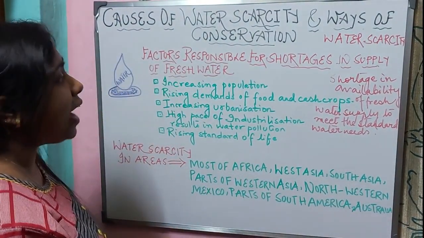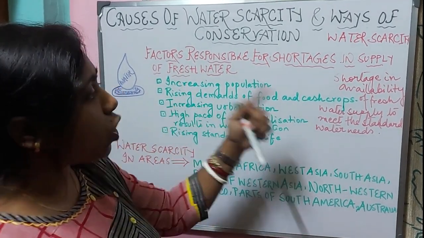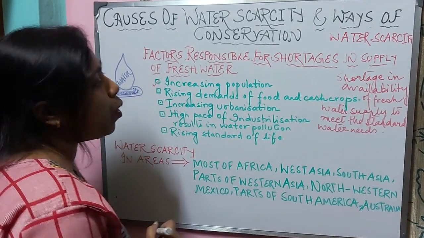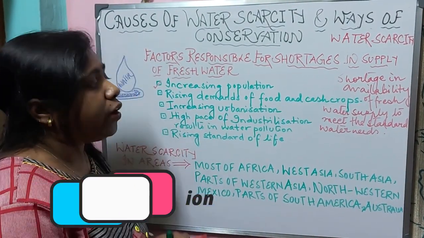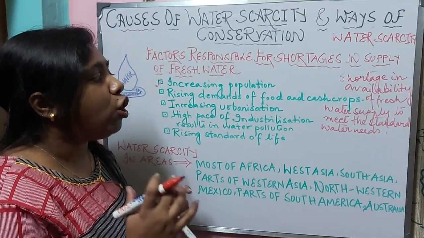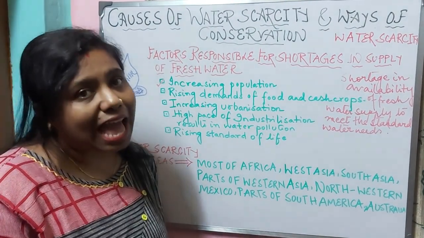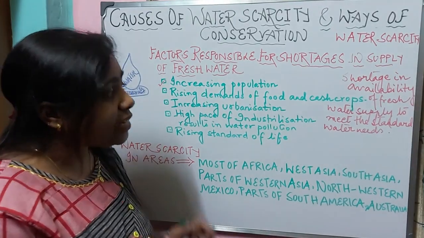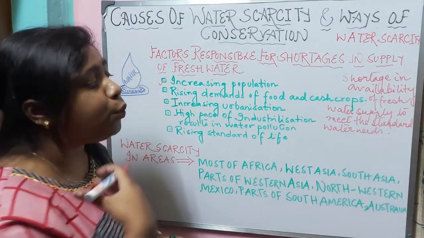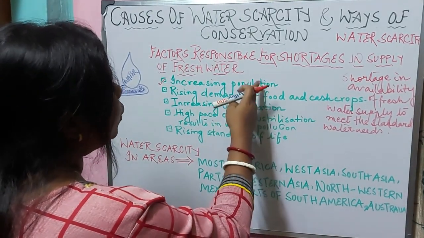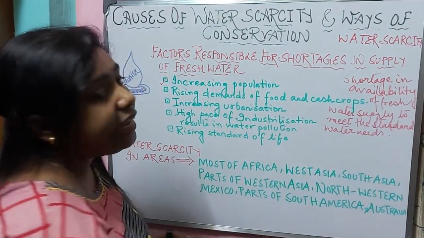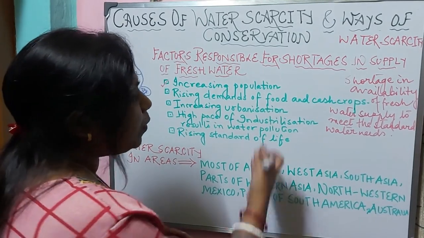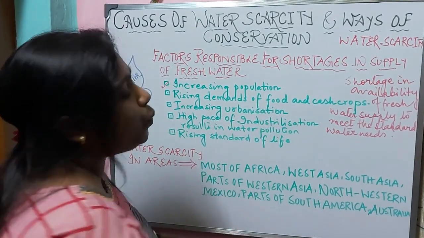Now let us see the factors which are responsible for shortages in supply of fresh water. The first factor is increasing population. As the population is increasing, it is exerting pressure on the existing water resources and the land resources. And that is why the water resources are overutilized. With the increase in population, the demand for food grains and cash crops is increasing. Obviously, if there is no food, how will the population sustain?